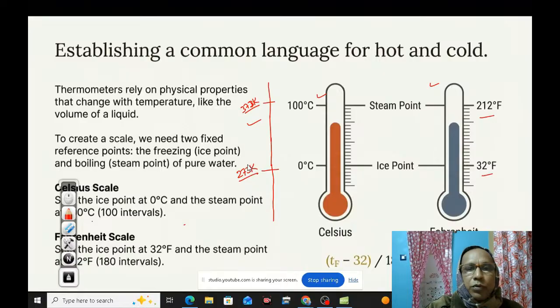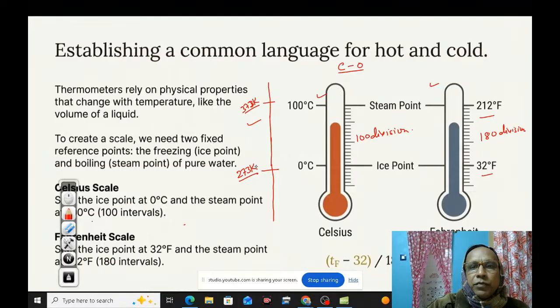Besides that, you have to know the relation between the centigrade, Fahrenheit, and Kelvin scales. The relation can be found out by this formula: the reading on the scale minus the ice point, divided by the number of divisions. In case of centigrade, the ice point is 0 and there are 100 divisions. In case of Fahrenheit, 212 minus 32 gives 180 divisions.